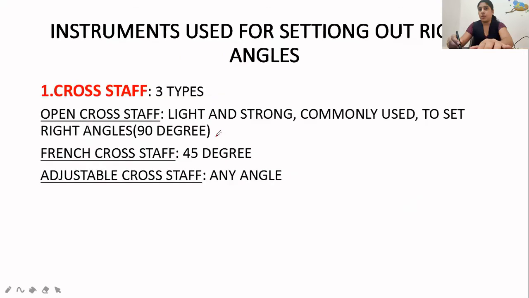Next is instruments used for setting out right angles. Three types of cross staff are there: open cross staff, French cross staff, and adjustable cross staff. Adjustable cross staff you can use to measure any angle. French cross staff is used for measuring 45-degree angles. Open cross staff is most commonly used and it is used for setting 90 degrees. Why is it commonly used? Because it is light and strong.